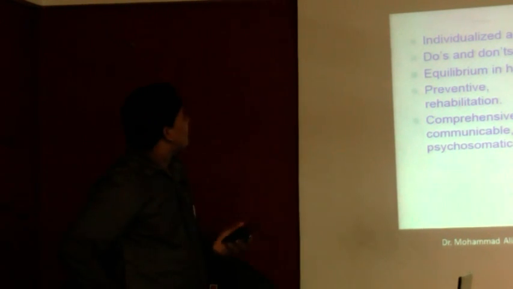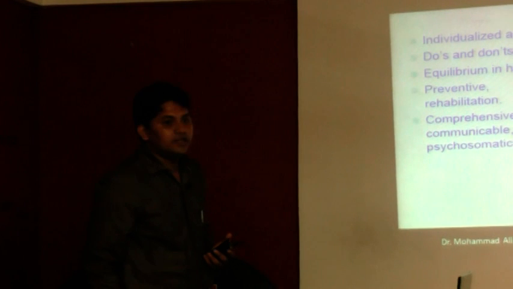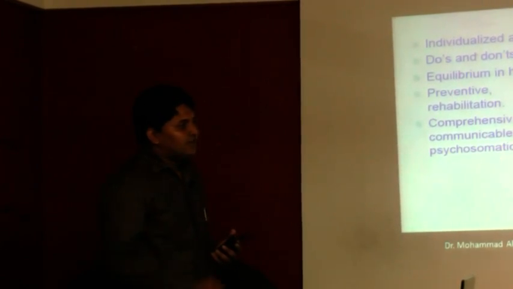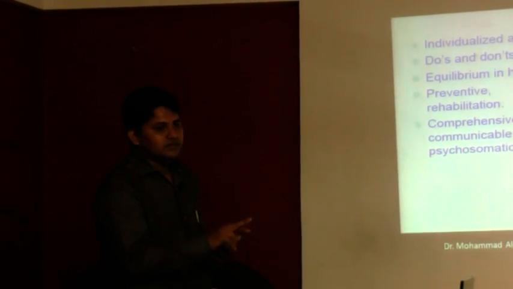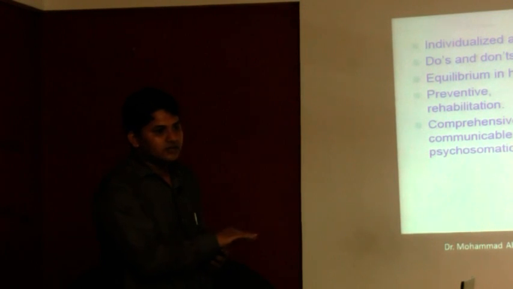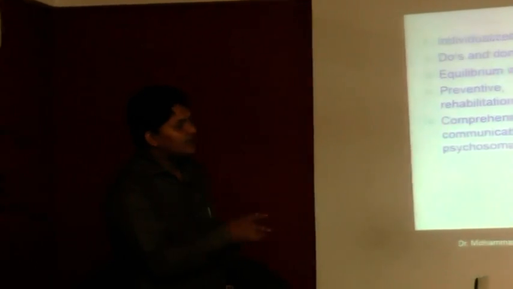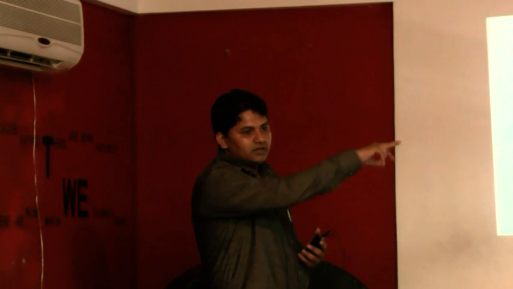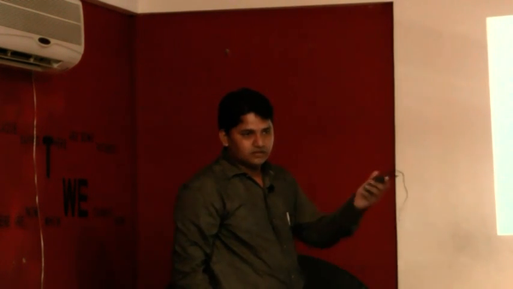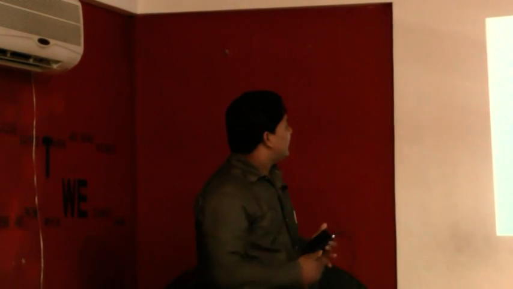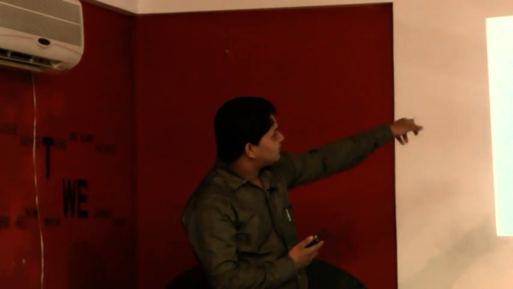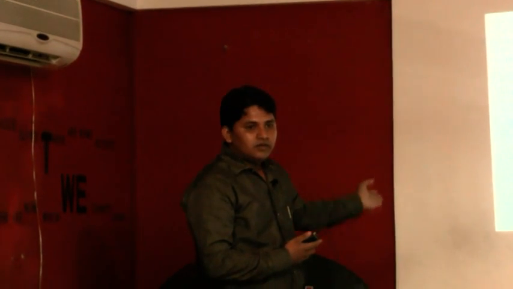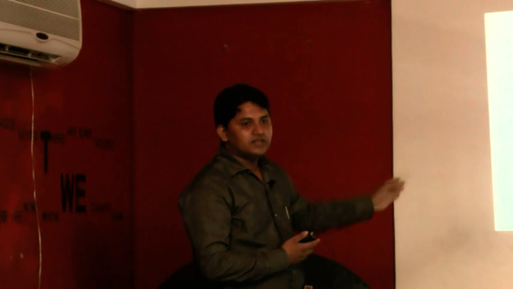That's why equilibrium in humors is the basis of treatment. Derangement in the temperament leads to disease, and derangement of the temperament leads to derangement of the balance of the humors. Balance of the humors and restoration of the temperament are the basis of treatment.